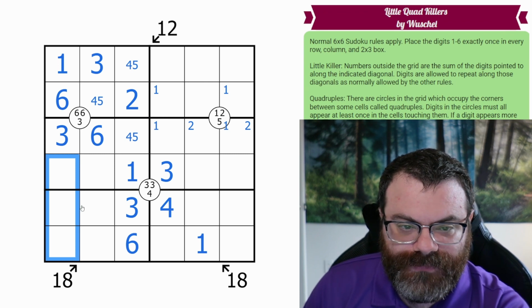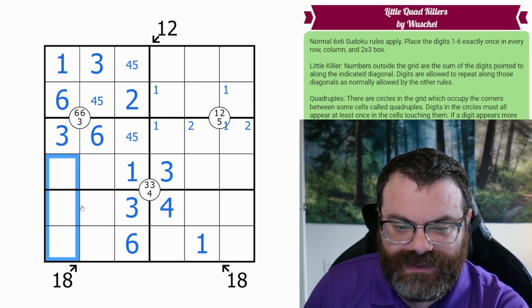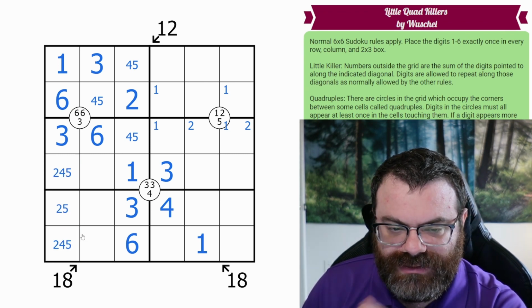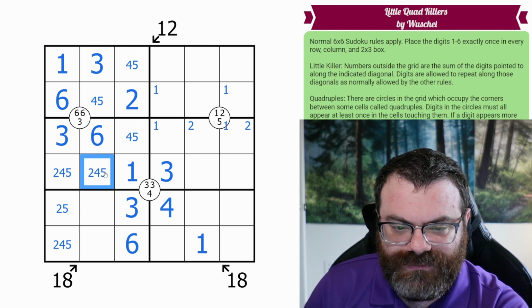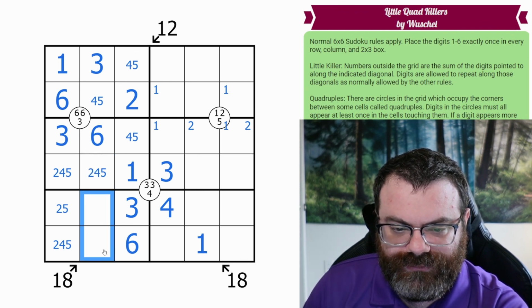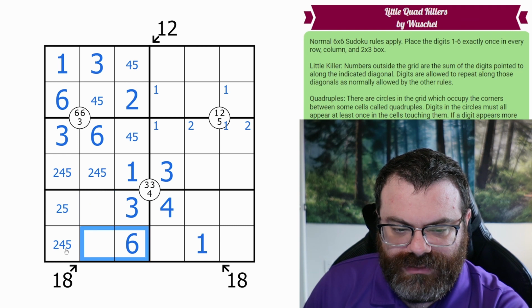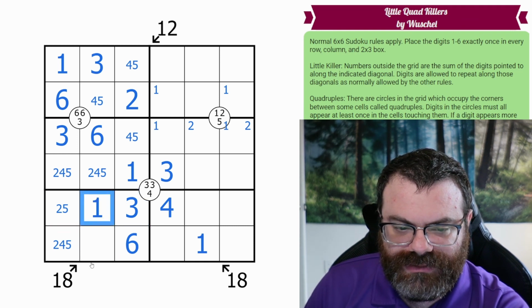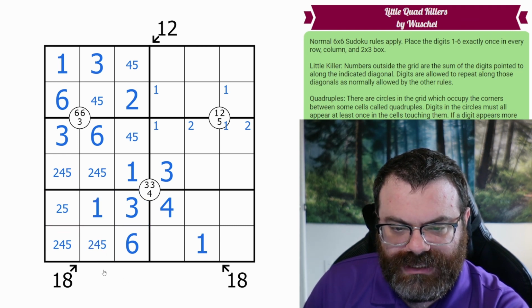Let's do this column. We need 2, 4, and 5. That's just not a 4. In fact, this whole box is 2, 4, 5. The 1 in this box goes here. That's placed. This is 2, 4, 5.